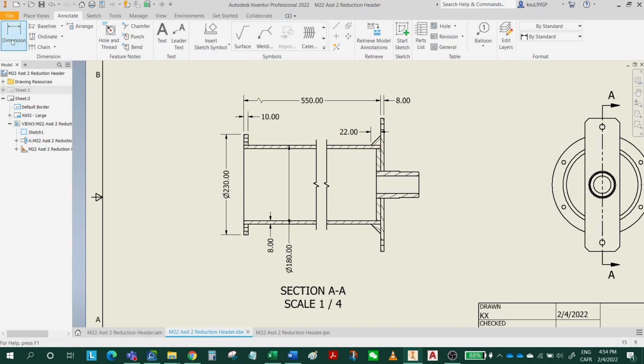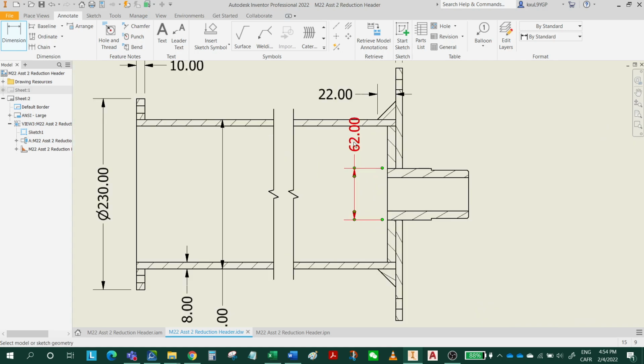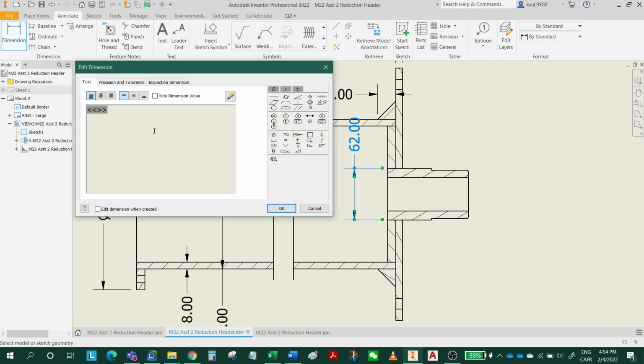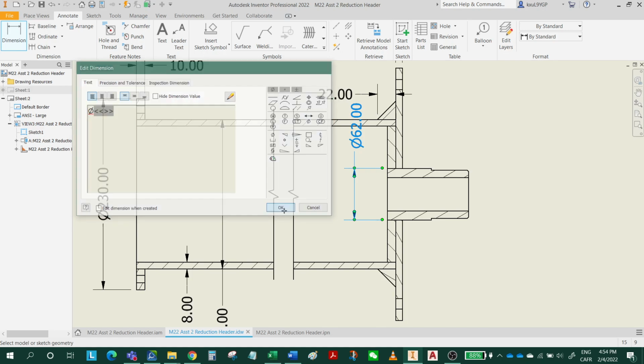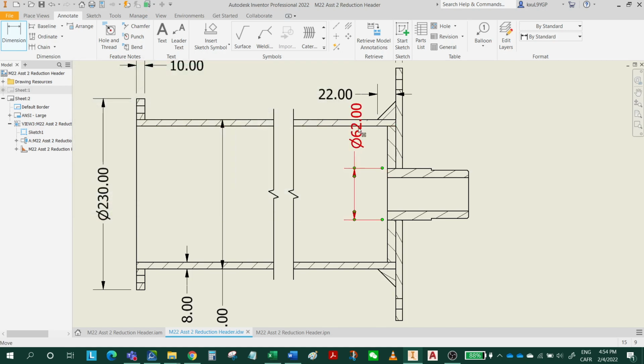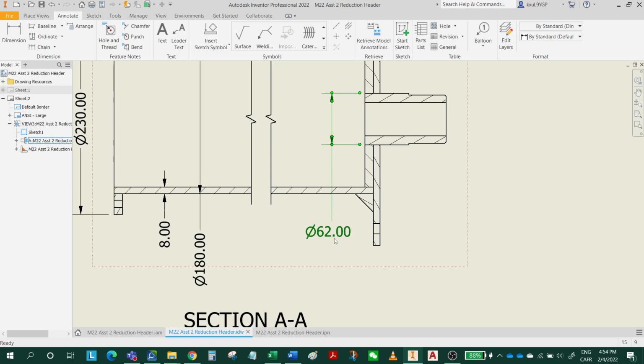So I'm gonna give dimension here, 62 for here, right? So I'm gonna drag this, escape. So I'm gonna click to add, and make sure it's in front, add a symbol of phi. Okay, this is the diameter. So I'm gonna drag this to outside the view.